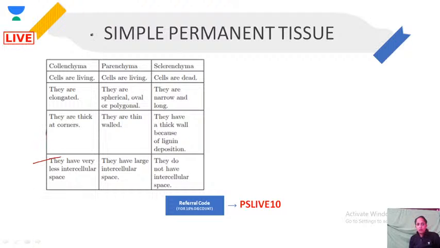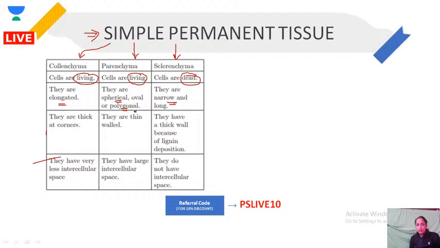Now we have to talk about what are simple permanent tissues. If you go back, you will get to know that simple tissues are of three types: collenchyma, parenchyma, sclerenchyma. They are living, they are also living, they are dead. If you remember this sheet, you can answer any question from this type of tissue. They are elongated, spherical, polygonal, and narrow.